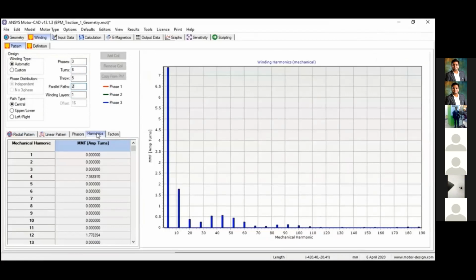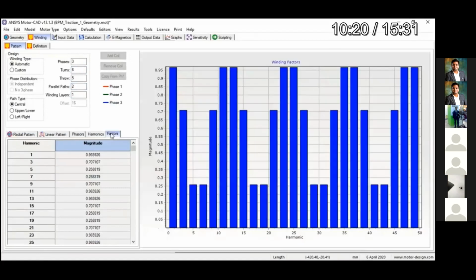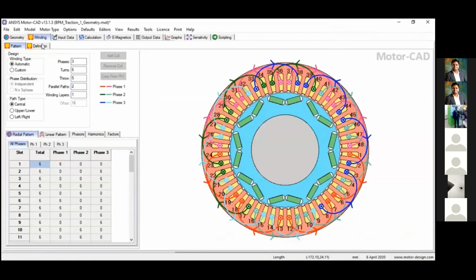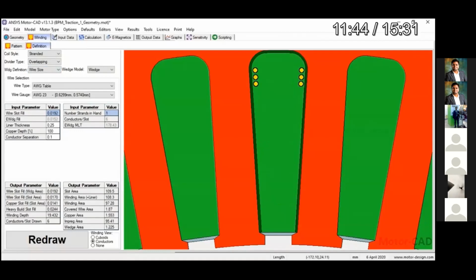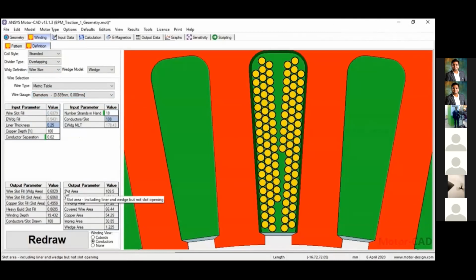You can see the mechanical harmonics and also the electrical harmonic factors, and after checking them, you can reduce them there itself. Next we have the winding definition. In that you can select the coil type and winding definition type, and you can set the diameters. You can set the conductor separation. You can see the number of strands in hand. So 18 strands in hand will give you 108 conductors per slot.